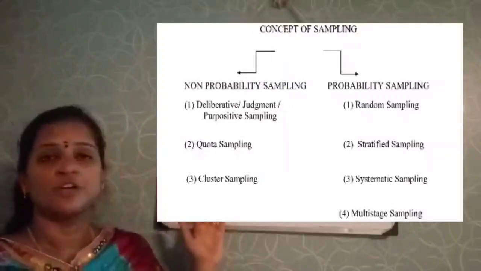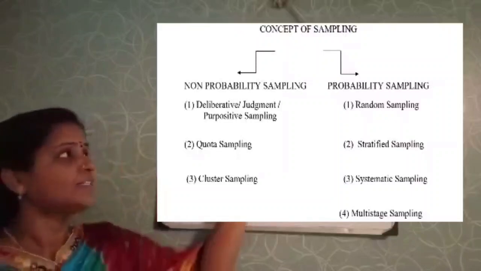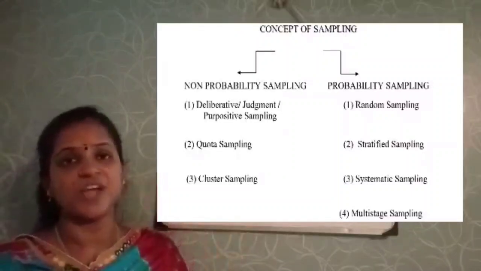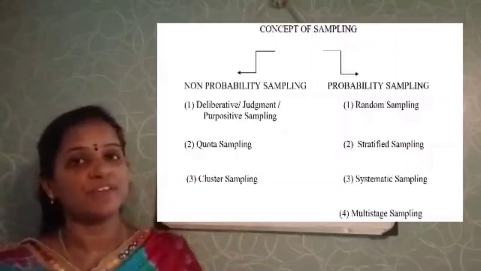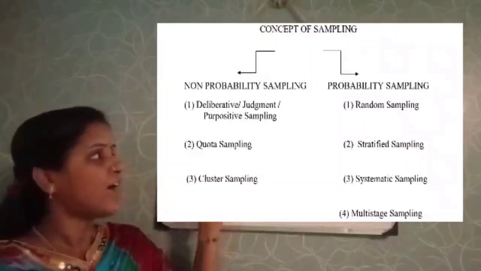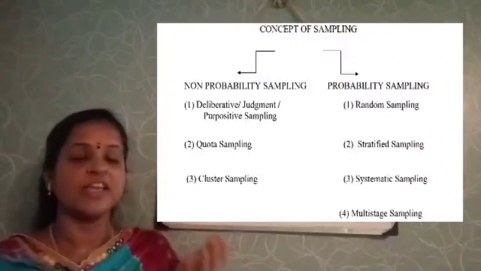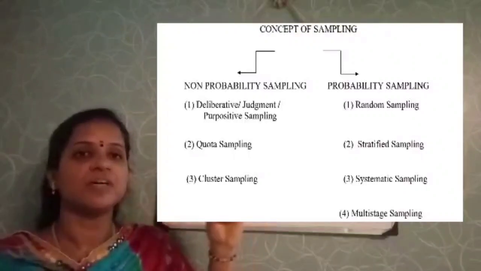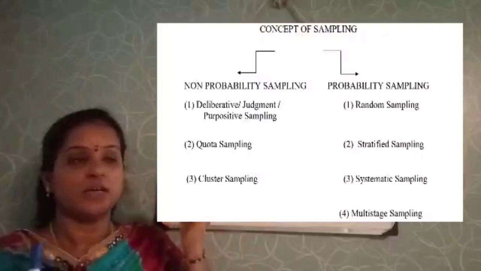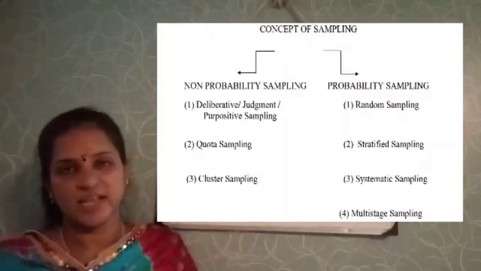Now we finished non-probability sampling. Let us discuss probability sampling. Under probability sampling, we have random sampling. In this method, the samples are chosen in such a way that every member has an equal chance of being selected.